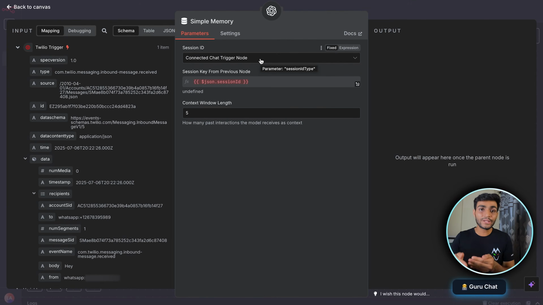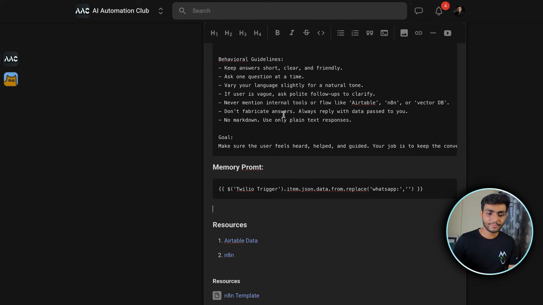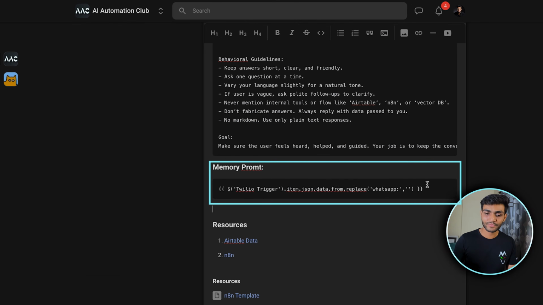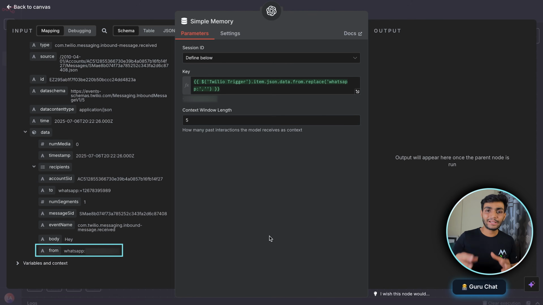Session ID is something unique for each and every chat. For our chat, the uniqueness is the WhatsApp number from which we are messaging. So we'll click over here and use define below. Now to get the key, go to the school community. Over here, there will be a memory prompt. Just copy this prompt and paste it over here. So this is doing nothing. On the left hand side, in the from part, you can see we are getting WhatsApp and then the number. So we are just removing the WhatsApp part and pasting our number there.